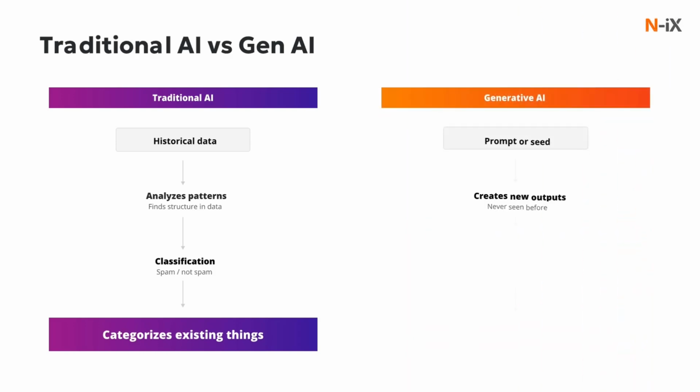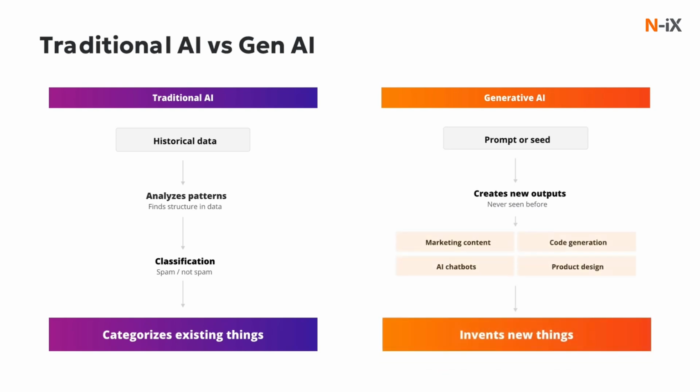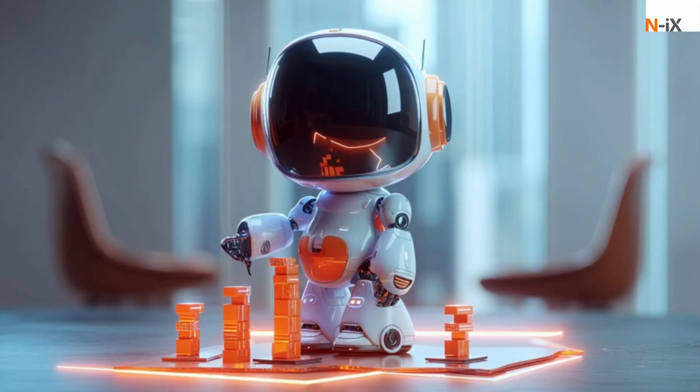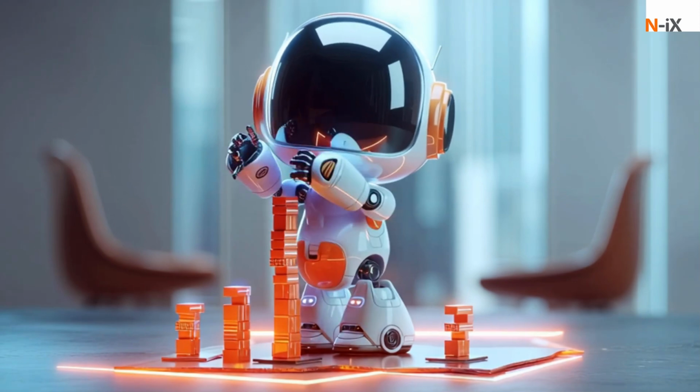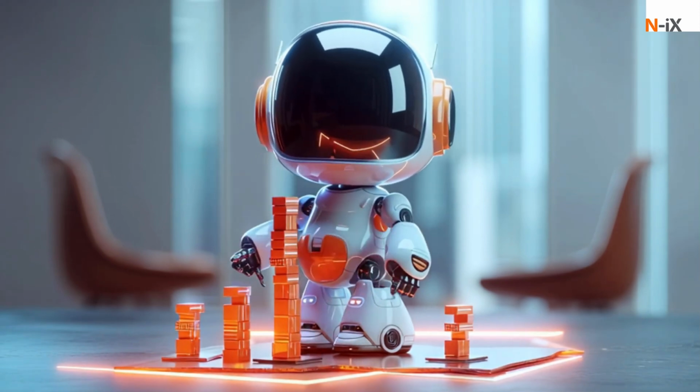The second major category is generative AI. Generative AI doesn't ask which category this belongs to. It asks what should come next, and then it creates something that has never existed before. You give it a prompt or a seed, and it generates text, images, code, simulations.